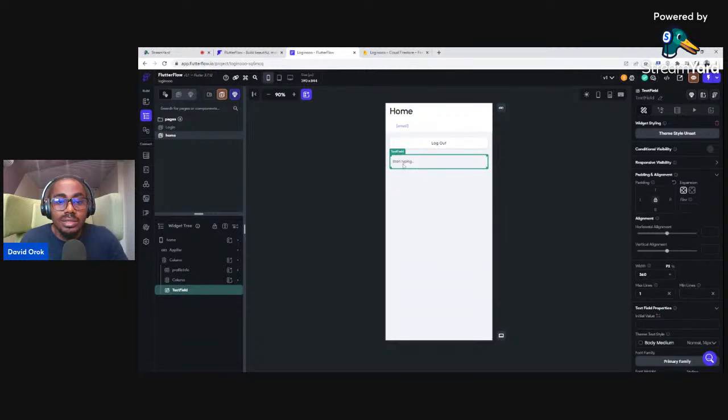I'm going to click on this text field now and press Control D. That's to duplicate it, right? So this is duplicated. I will come here and add some padding. Padding is basically what you use in giving spaces around a particular widget, an element. You can give it padding on the left, padding on the right, and padding on the top.